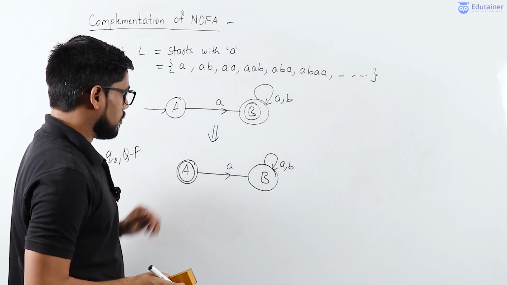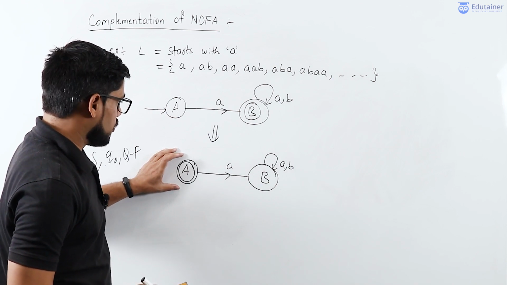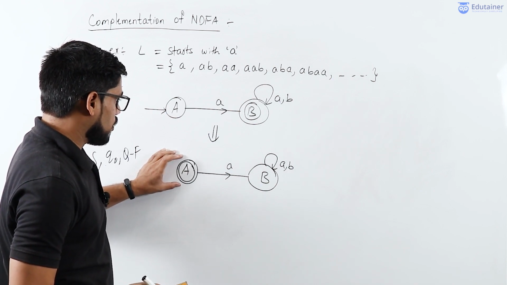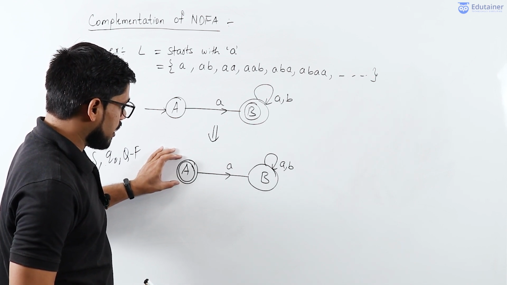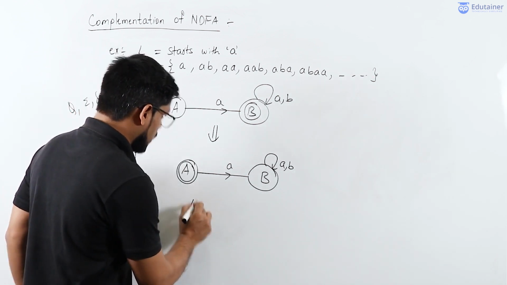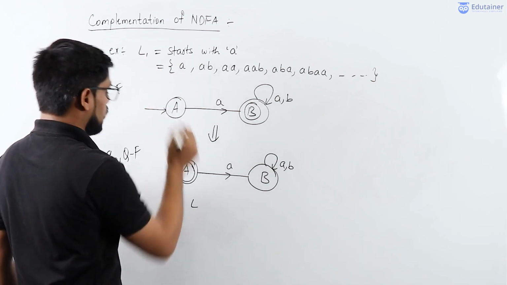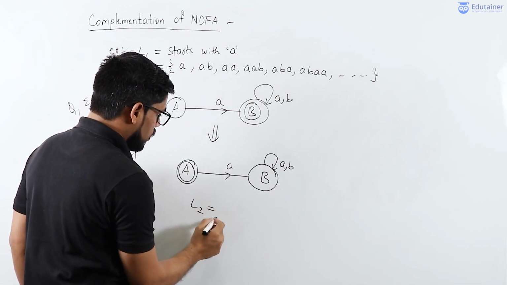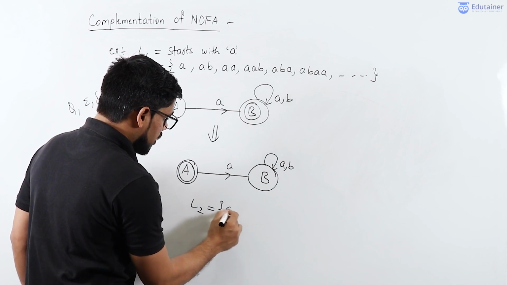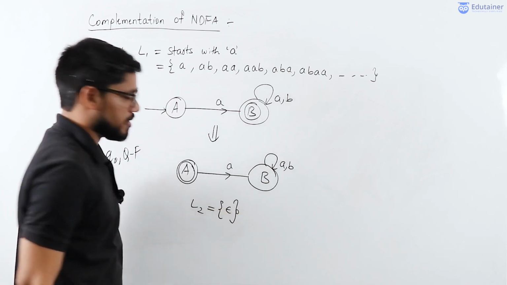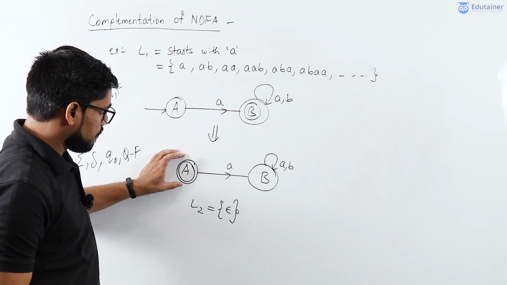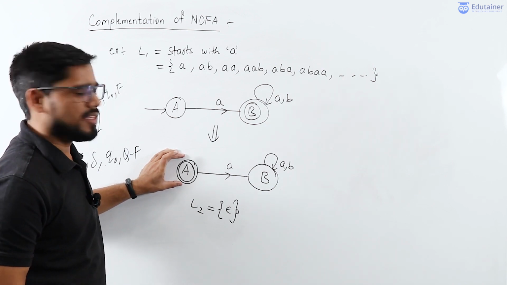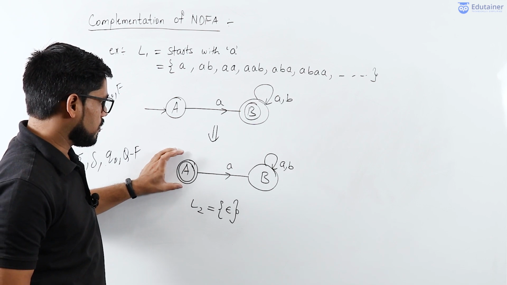In this particular transition diagram, if you observe what the resultant language is, let's call this language L1 and this language L2. You will find that this language contains only one string, which is epsilon, because on final state capital A, it will not accept any other string.